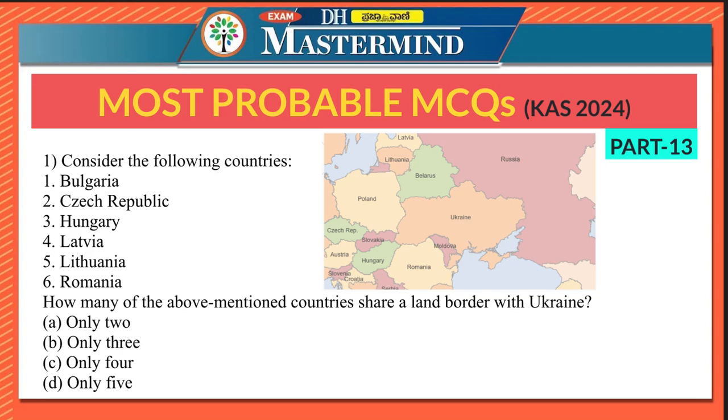Today let us learn some of the very important concepts for KAS 2024. These are most probable MCQs and these questions can appear as it is because we are picking these questions from the UPSC papers, UPSC IAS papers. So that is why these are very important, and even if you look at the recent trend of KPSC as well as KAS papers, you will find at least 4 to 5 such questions appearing.